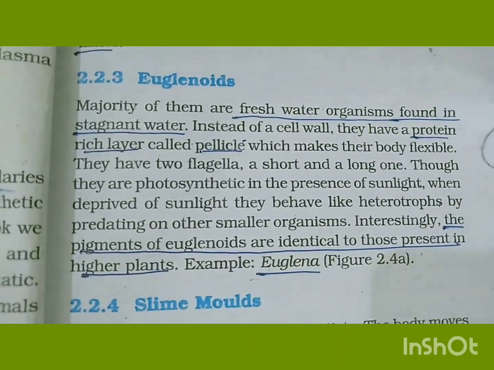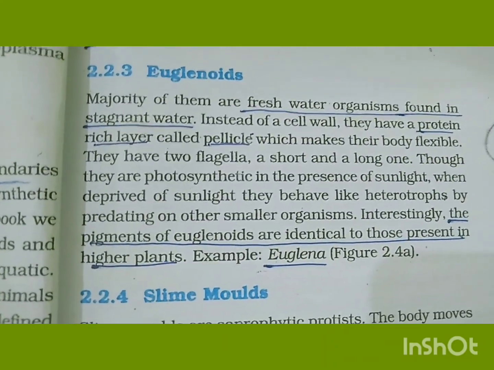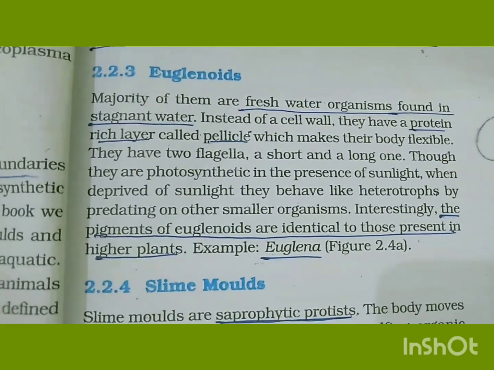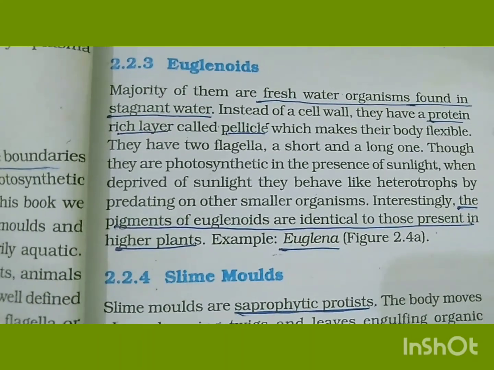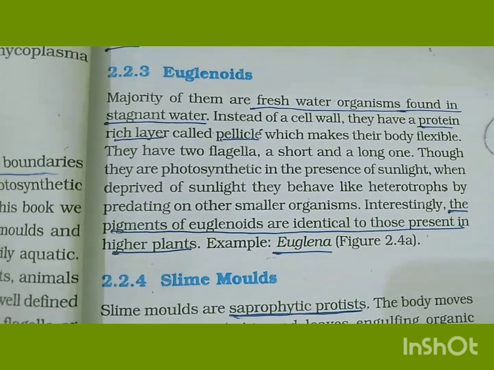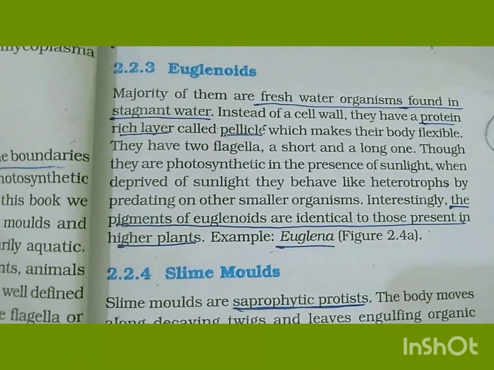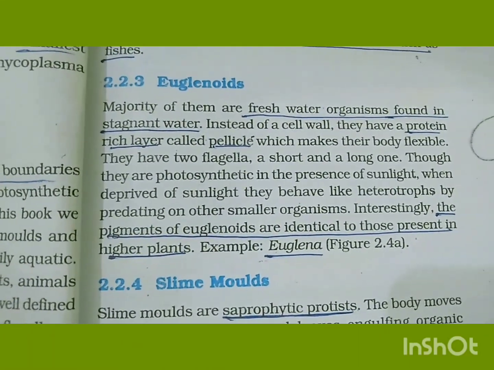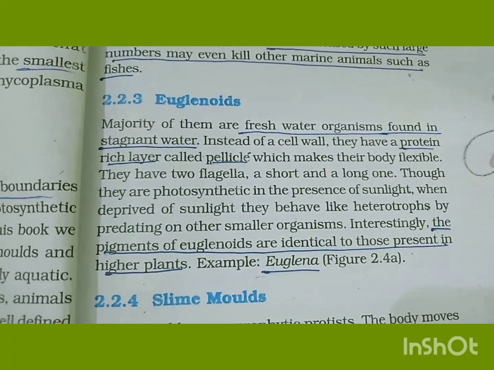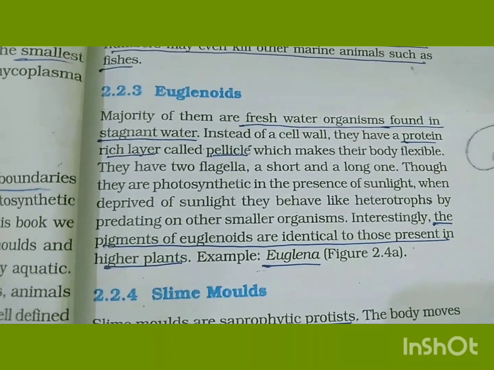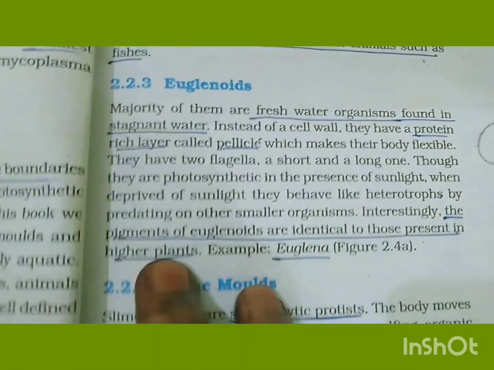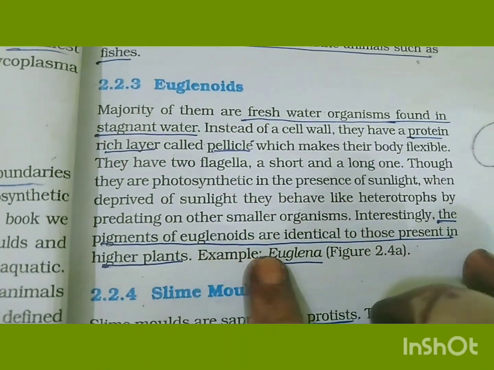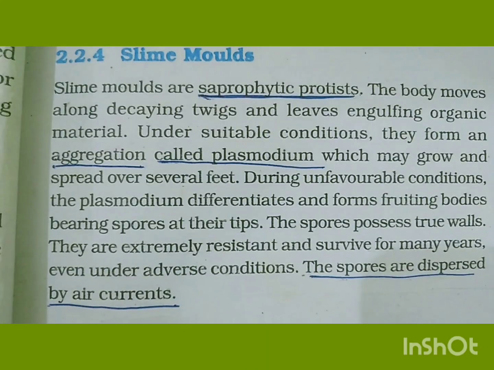Euglenoids. The majority of them are freshwater organisms found in stagnant water. Instead of a cell wall, they have a protein-rich layer called the pellicle, which makes their body flexible. They have two flagella, a short and a long one. Though they are photosynthetic in the presence of sunlight, when deprived of sunlight they behave like heterotrophs by predating on other smaller organisms. Interestingly, the pigments of euglenoids are identical to those present in higher plants, for example Euglena.